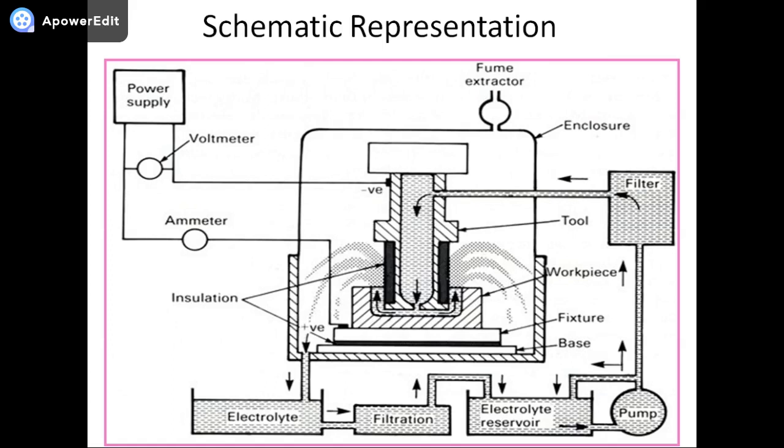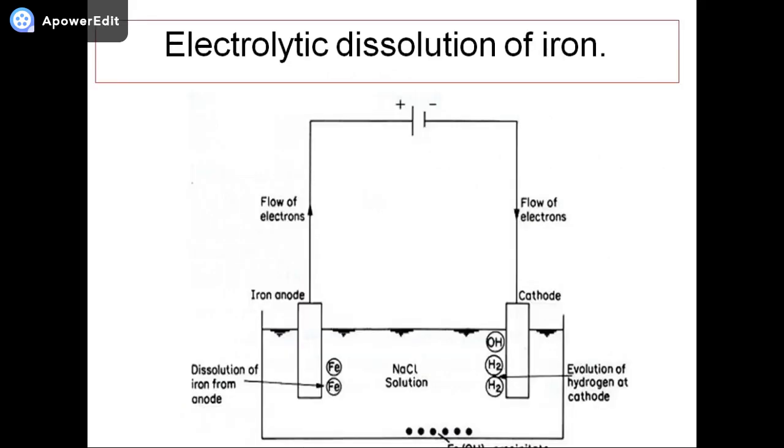When the operation is going on, the electrons are removed by this current flow, and the metallic bonds of the molecular structure of the surface are broken, and the surface atoms go into solution as metal ions. Here positive hydrogen ions are attracted to the negatively charged surface and emitted at the cathode surface to form hydrogen molecules. And this is the electrolytic dissolution of ions from anode to cathode.